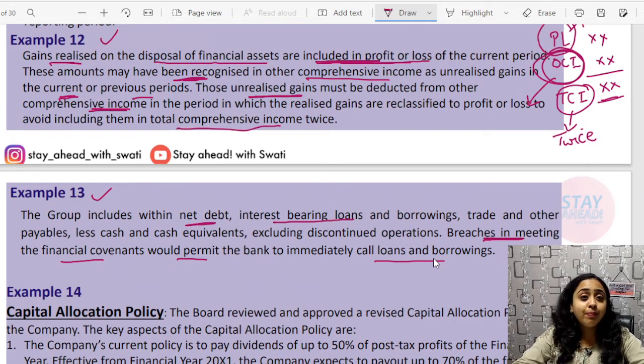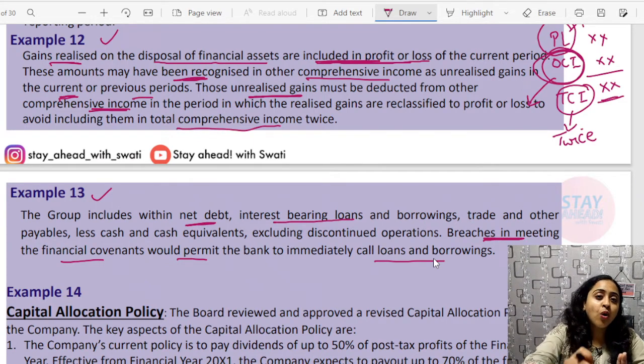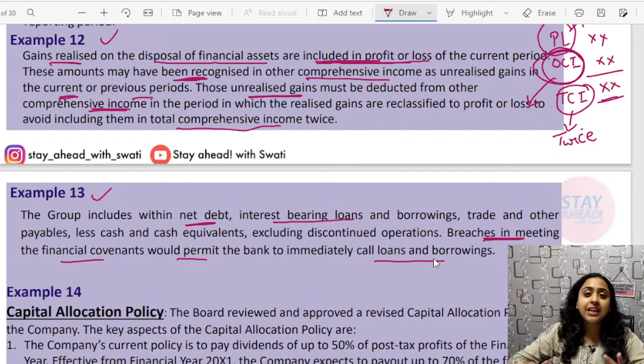Okay, and there are conditions attached to it. If you do any sort of default, or breach any sort of condition, then what happens? The banks are entitled to call for the loan amounts as and when you have breached or defaulted. Since now you have to pay such amount in the next 12 months, you have to reclassify it as current, in case of any default or breach.